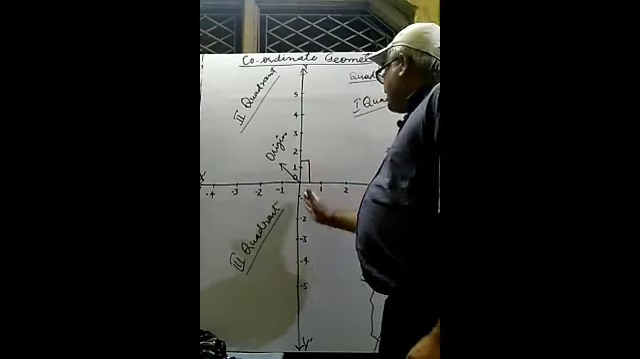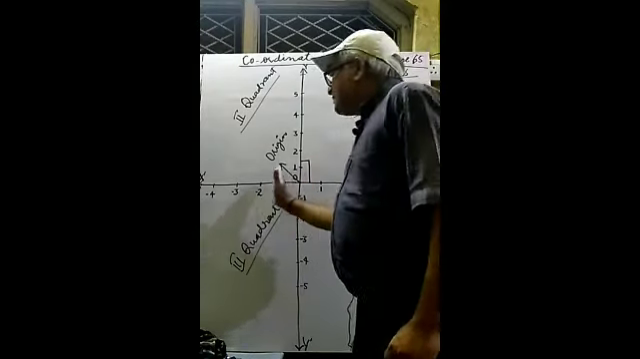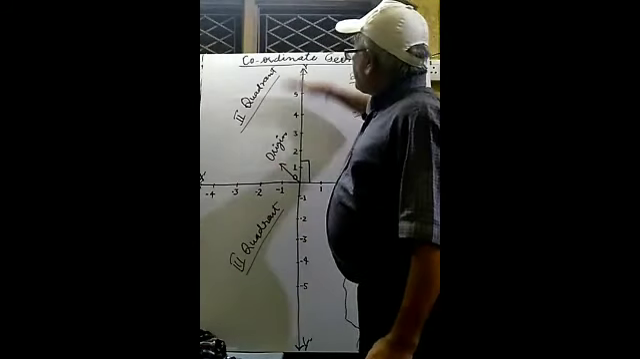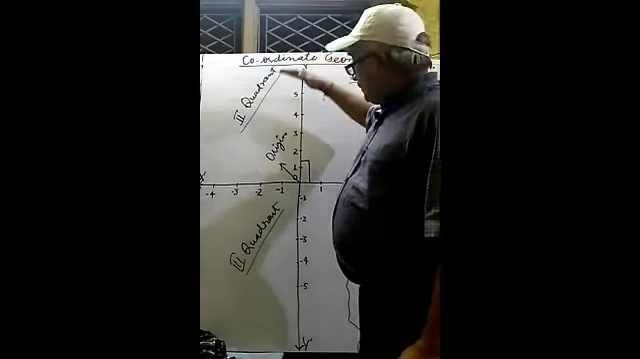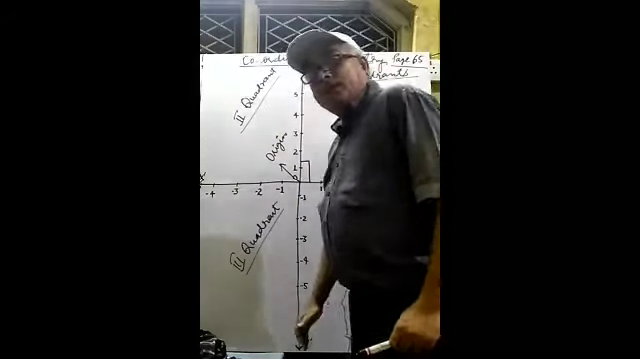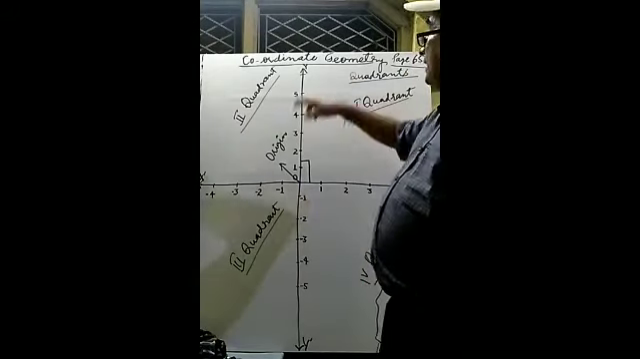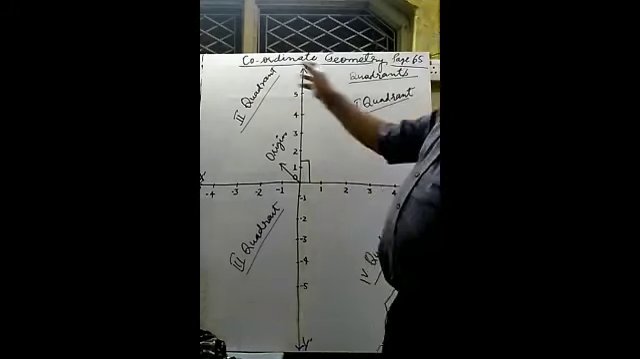Right of the y-axis, distances are positive. Left of the y-axis, distances are negative. Above the x-axis, up to the x-axis, it is positive. Below the x-axis, it is negative. In this way, we can decide the sign convention of all these quadrants.